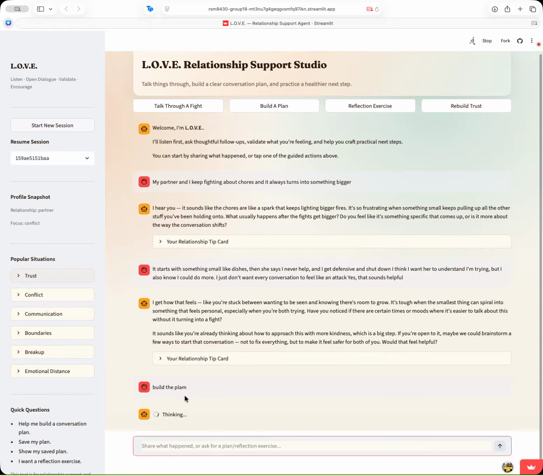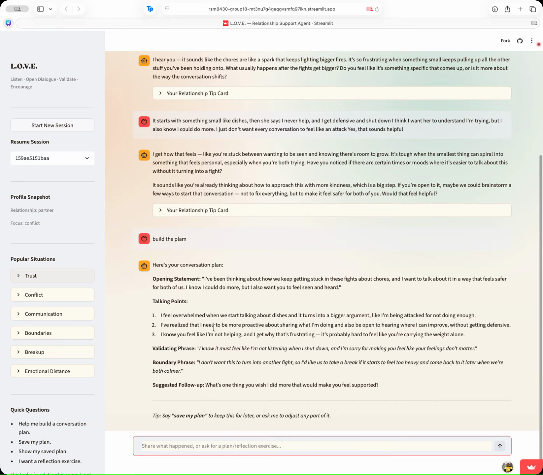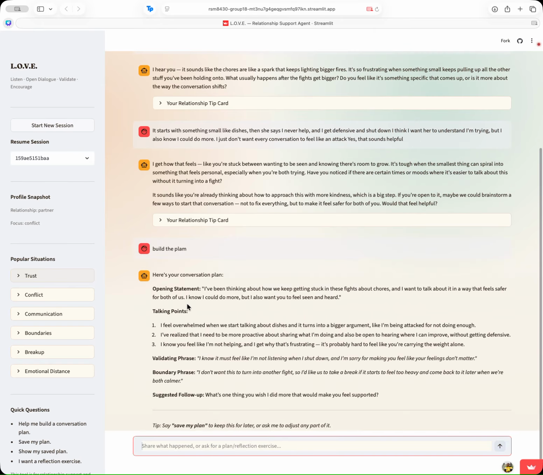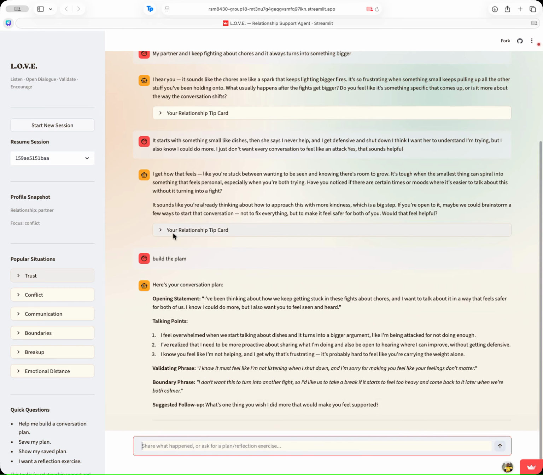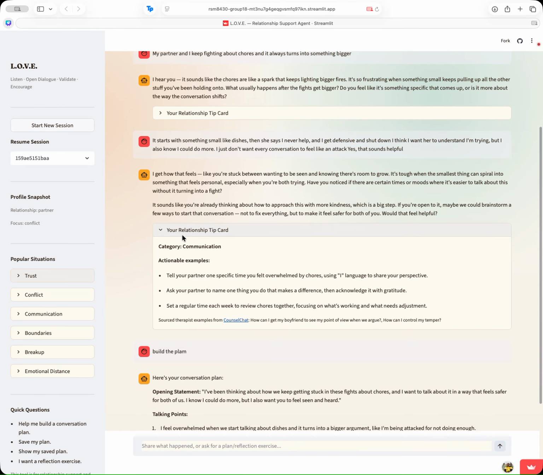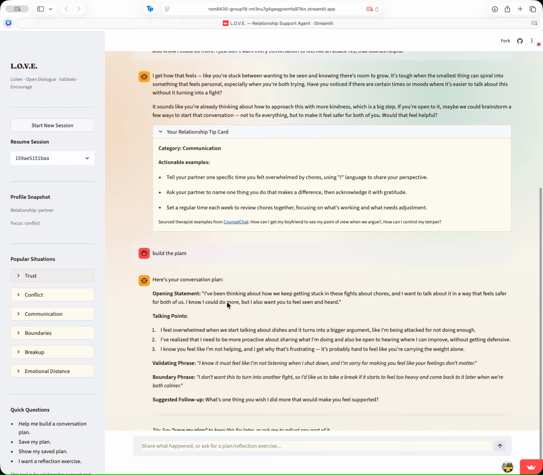Oops. So it would also handle spelling errors. But as you can see, it will output a conversation plan with the talking points. Another thing to mention is that every time you have a chat, you can go to this relationship tip card. So it categorizes what you're talking about and gives you some examples of how to take the next steps in that conversation.